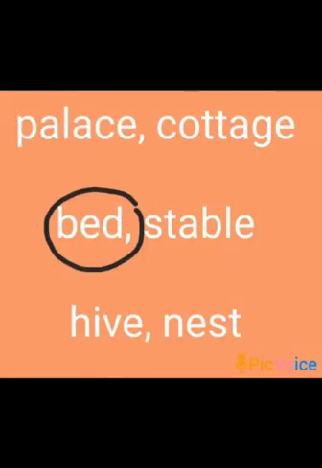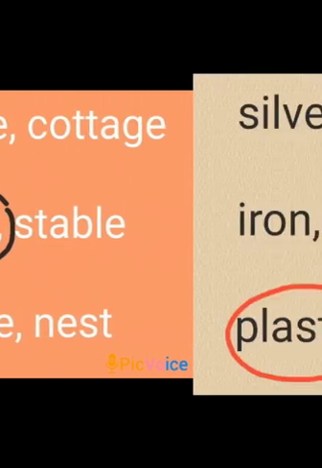The first one. Palace, cottage, bed, stable, hive, nest. The odd one is bed, because all others are homes. Palace, home of a king. Cottage, home of a person. Stable, home of a horse. Hive is the home of a bee. And nest is the home of a bird. But we sleep on a bed.